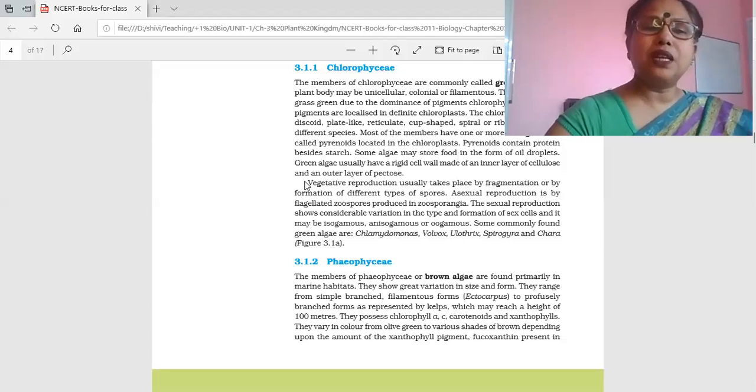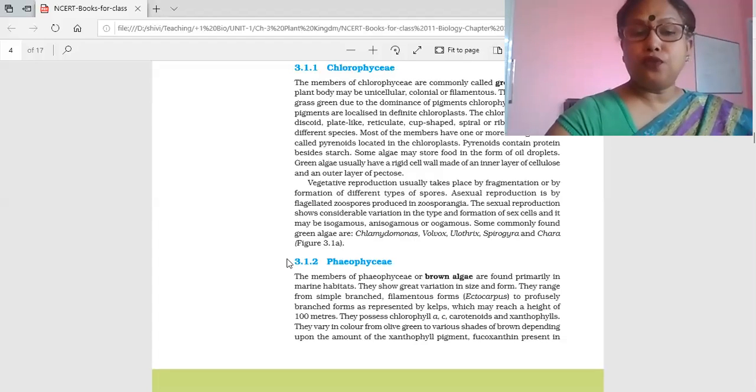Vegetative reproduction, as I told you, is by fragmentation, which is very common. Asexual reproduction may be through zoospores, that is motile spores, which are present inside the zoosporangia. Sexual reproduction may be isogamous, anisogamous or oogamous. Examples of the green algae category are Chlamydomonas, Volvox, Ulothrix, Spirogyra, and Chara.